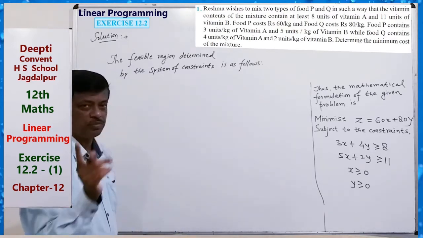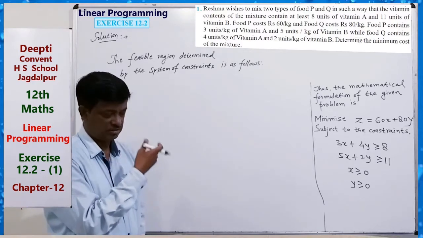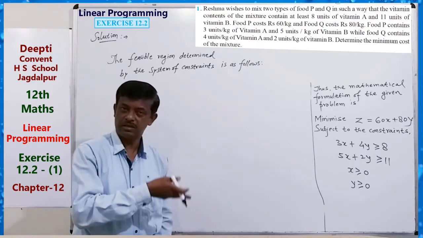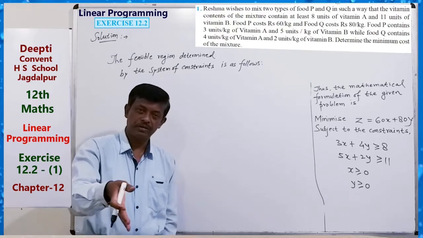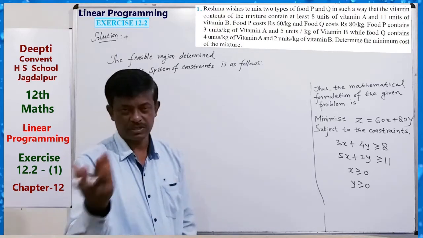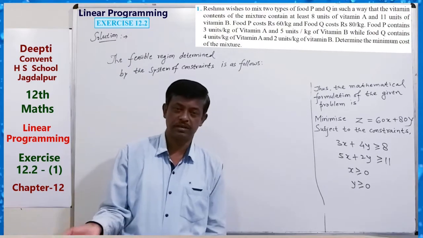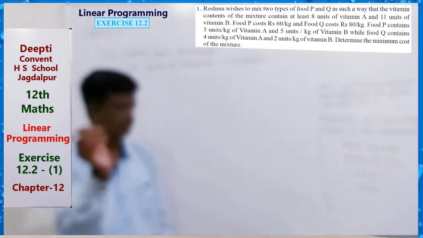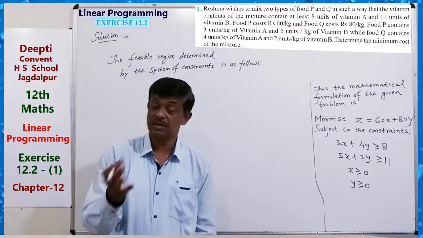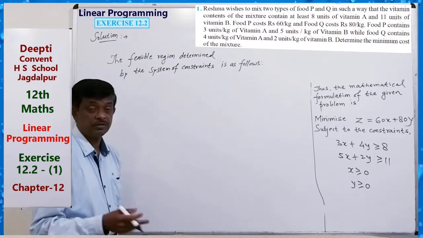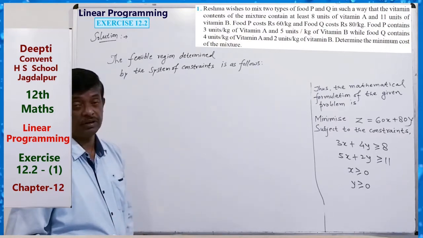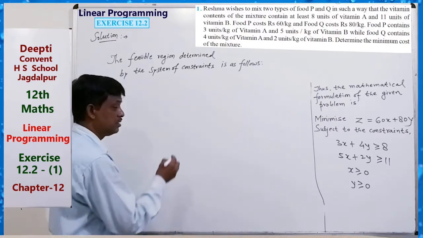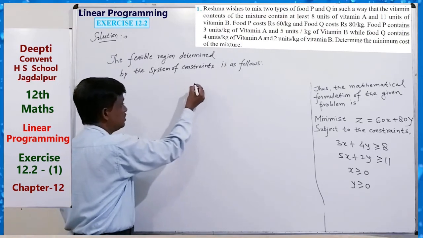Drawing is very important, you can draw this on graph paper also. If one of the questions is asked in the exam for 6 marks or 4 marks, then you can ask for graph paper and you should do it on graph paper. That will be much better. So here I will draw this.